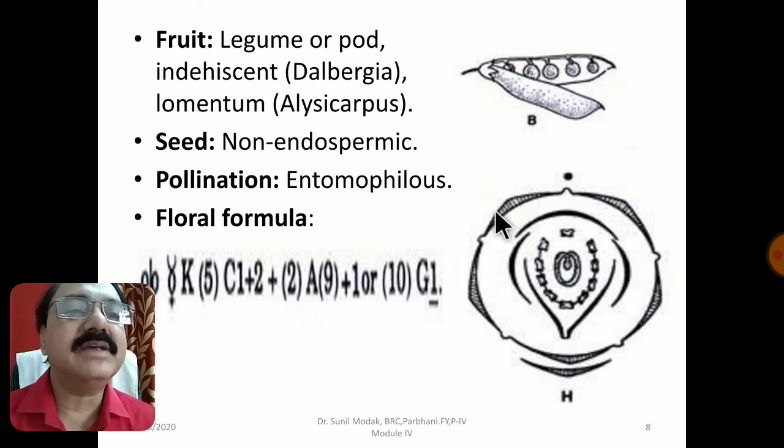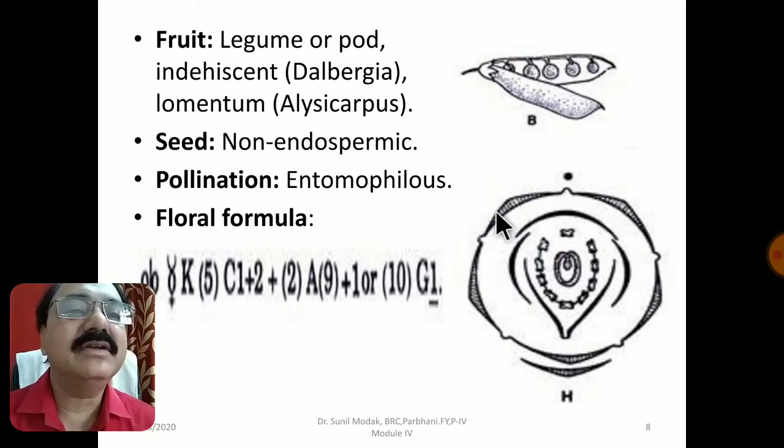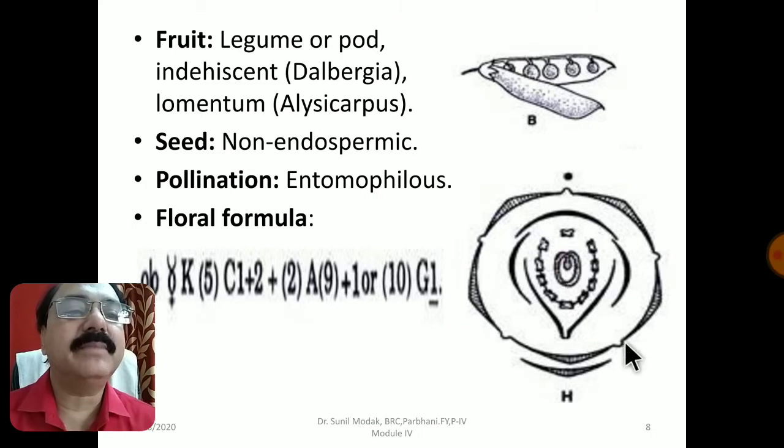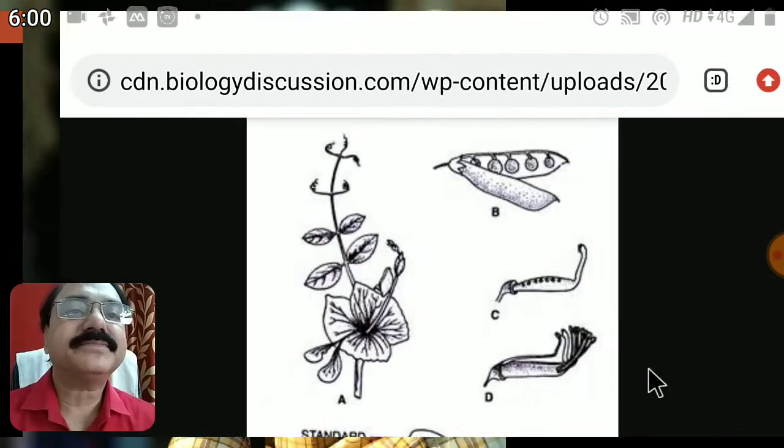These are the sepals, which are usually in imbricate condition. They are fused with each other. Then this is a corolla, where this is a very big standard over here. These are the 2 lateral wings and these are the 2 keels. Then these are the 9 stamens attached with each other, forming a single bundle. 1 is free. Monocarpellary carpel with ovary with marginal placentation. So this is a typical floral diagram of the family Fabaceae.